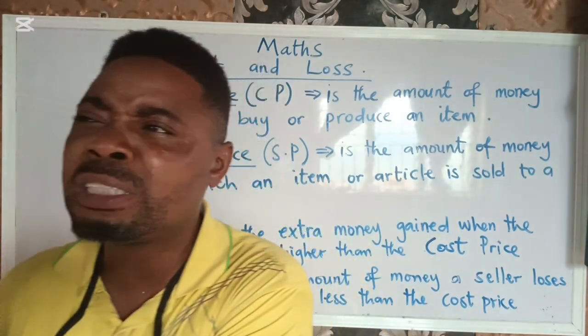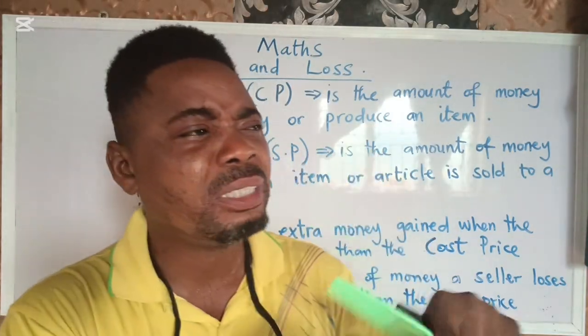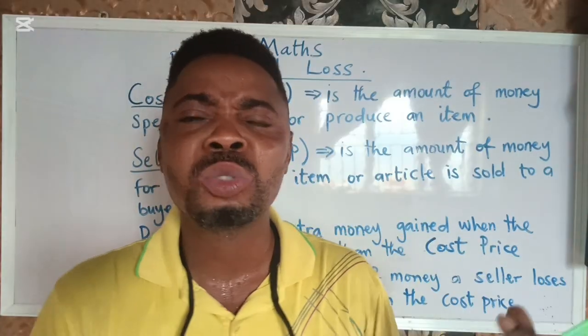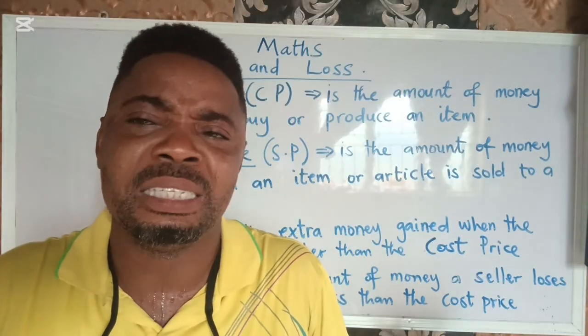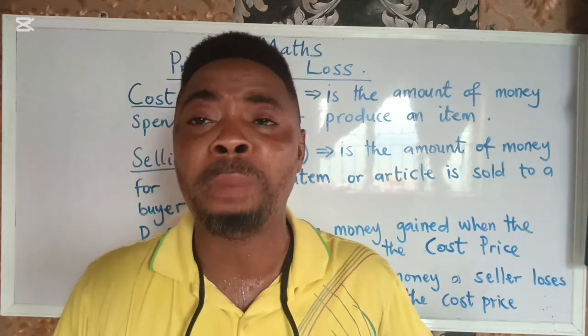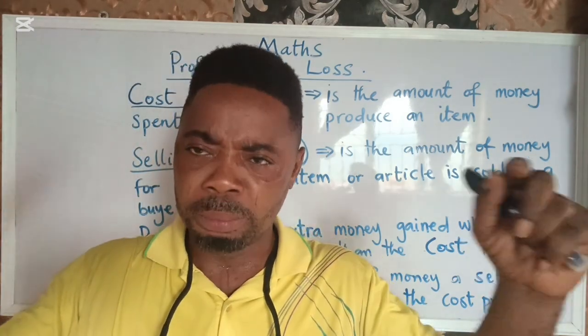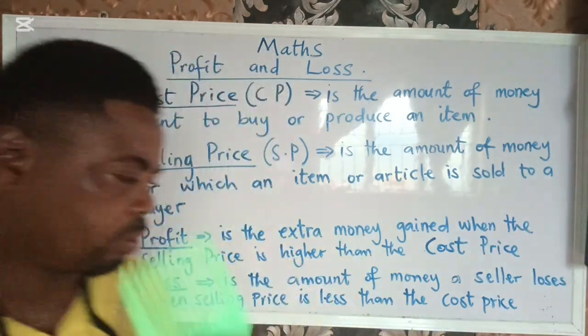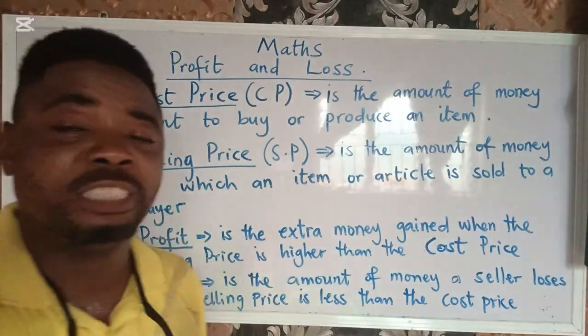That is 500 to get it, 400 to give it out. So that means 100 naira is missing. If I should go to the market to buy it again, I can't use the 400 naira to buy it again. So I have lost something, and that is my loss. That is 100 naira.